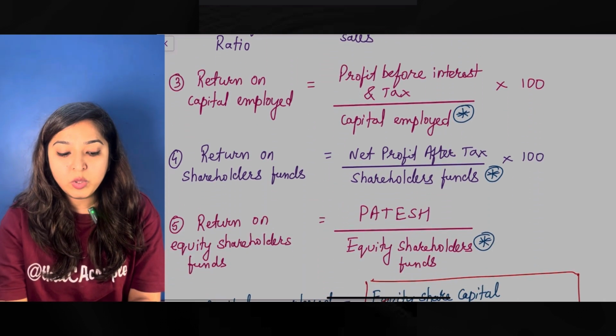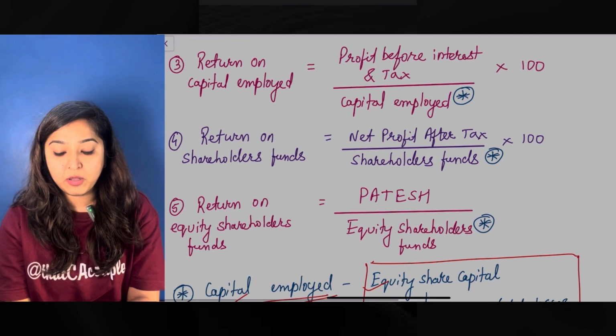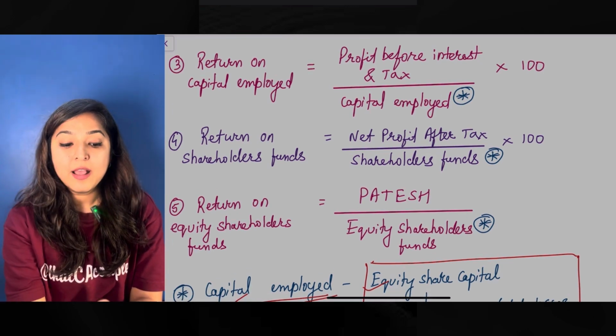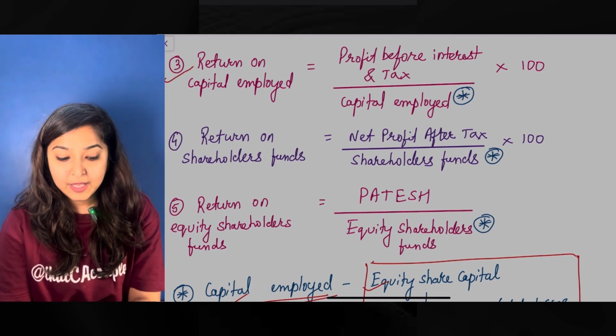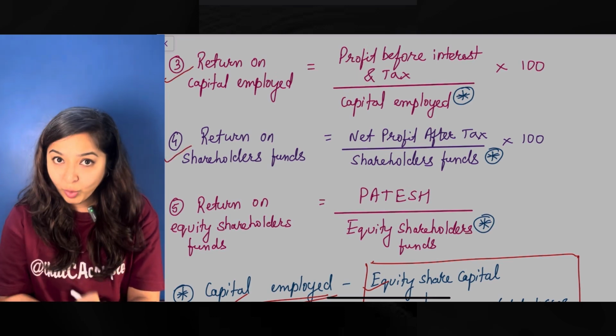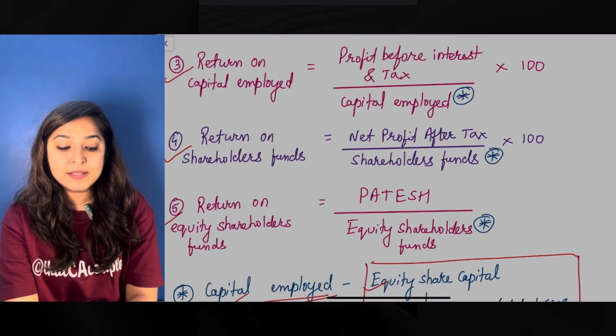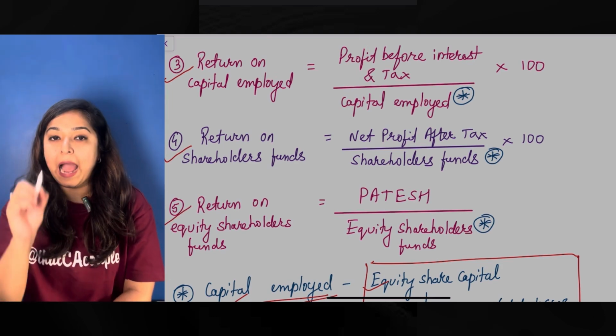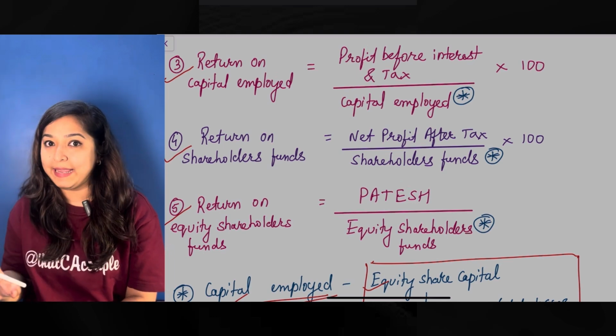Again, a very easy formula. Now we come to the actual crux of the profitability formulas. The first one is return on capital employed. Second is return on shareholders funds, and the third one is return on equity shareholders funds. Okay, I will tell you how we've already made it very easy.